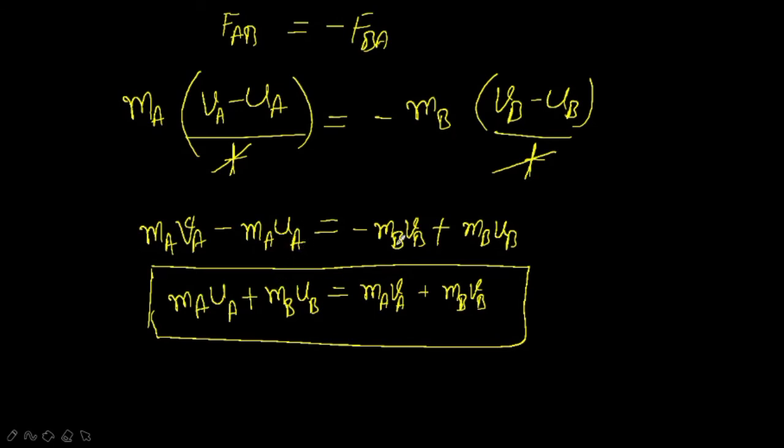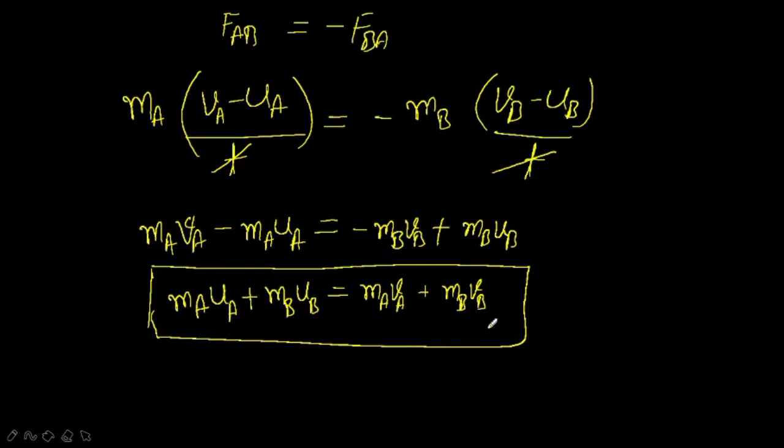Since MA UA plus MB UB is the total momentum of the two balls before collision, because it is the initial velocity, this before collision is equal to the total momentum of the two balls after collision.